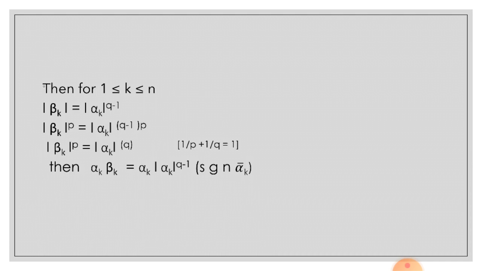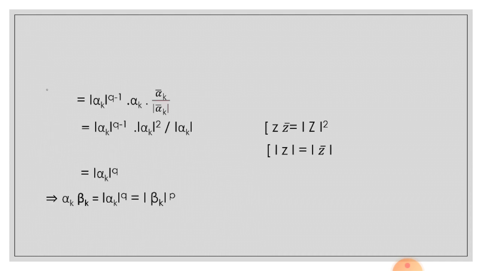Then alpha k beta k is equal to alpha k mod of alpha k raised to the power q minus 1 signum of conjugate alpha k, is equal to mod of alpha k raised to the power q minus 1 into alpha k into conjugate of alpha k by mod of conjugate of alpha k, is equal to mod of alpha k raised to the power q minus 1 into mod of alpha k raised to the power 2 by mod of alpha k.